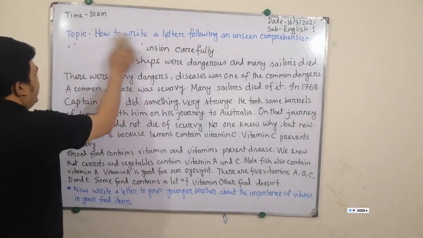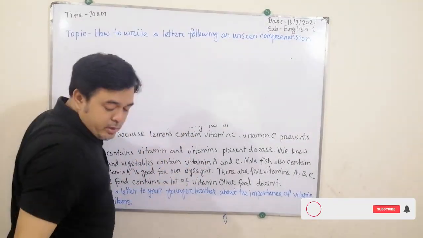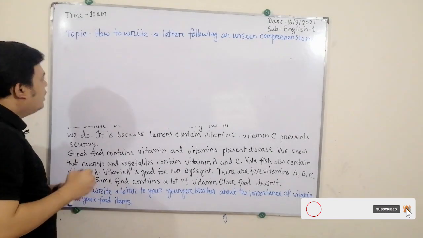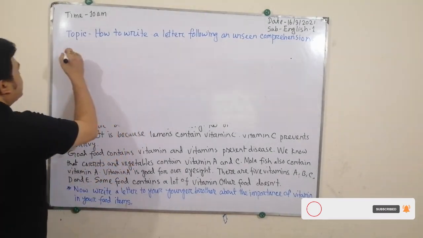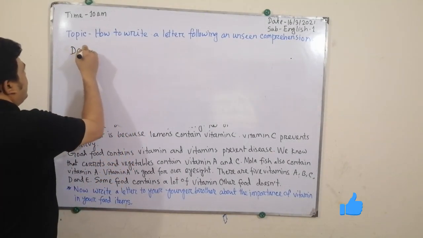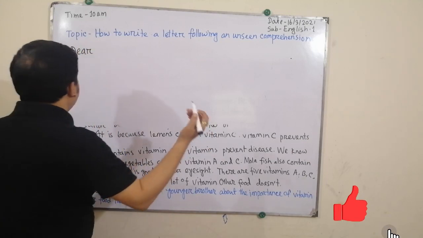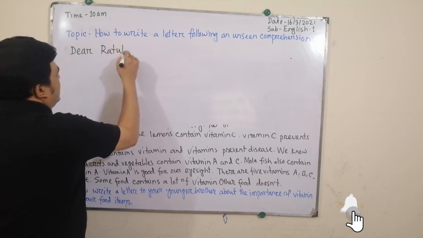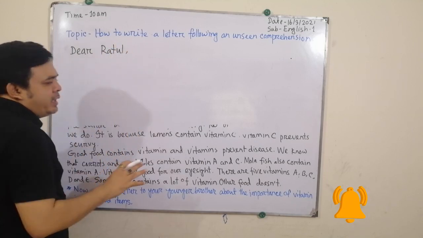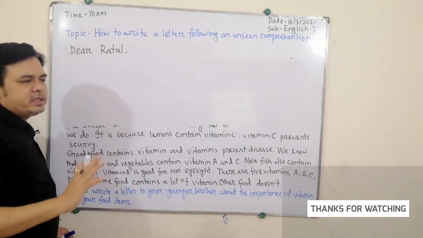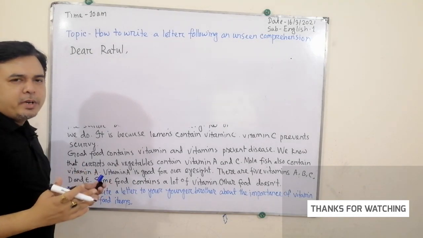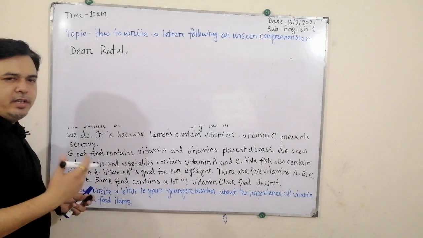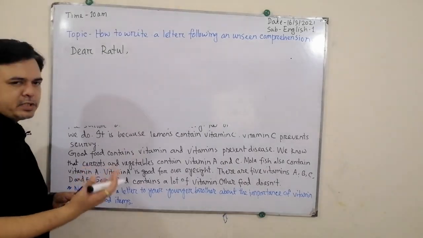Okay, I'm erasing that part. You will write a salutation part. For example, if your brother's name is Ratul, write Dear Ratul. At the very beginning, you will write the salutation part of a letter, like a family letter or a personal letter.